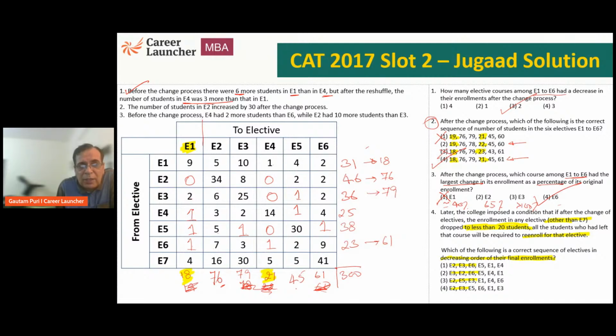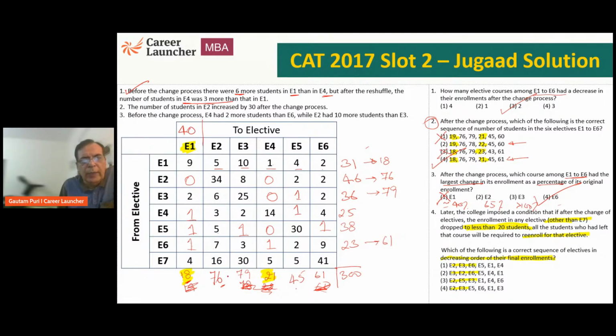But what about the others? These people will also join E1. So what will happen along with these 18? 18 are already there. 18 plus 5 plus 10 plus 1 plus 4 plus 2, these will be E1. So these will remain, but people who left E1 will come back. How many left E1? 5 plus 10, 15, 1, 16, and 4, 20, 22. 22 plus 18, 40. So E1 will finally become 40.